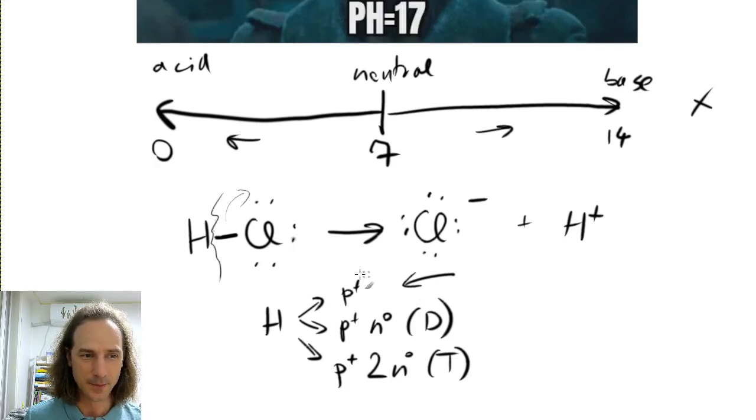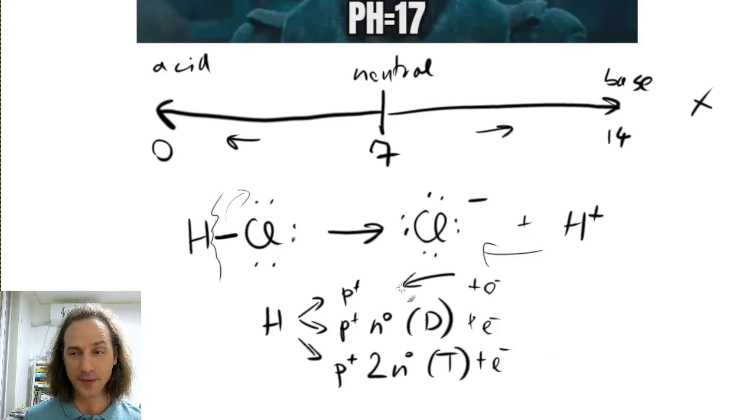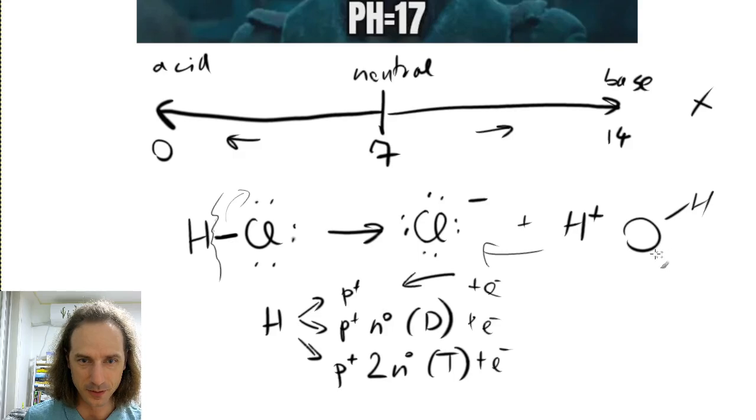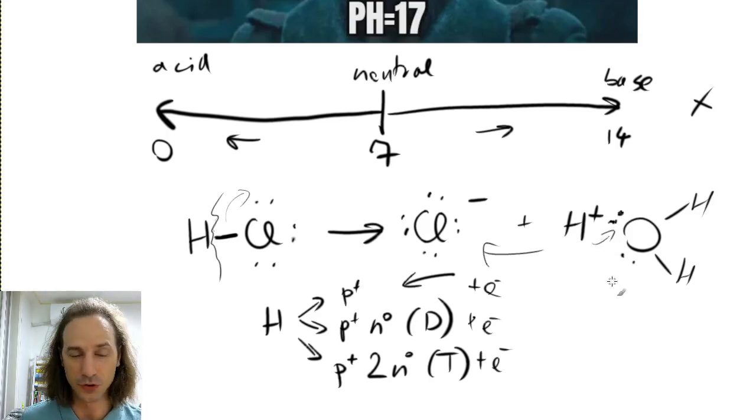So this is the nucleus, and all of them generally have an electron, but this hydrogen lost its electron to the chloride, or the chlorine atom. So we got a chloride ion and a hydrogen ion. This hydrogen ion is naked. The H plus ion has no electrons, which means that when it finds a water molecule, which looks like this with the non-bonding electrons, this H plus ion will easily bond with the non-bonding electrons of the water.